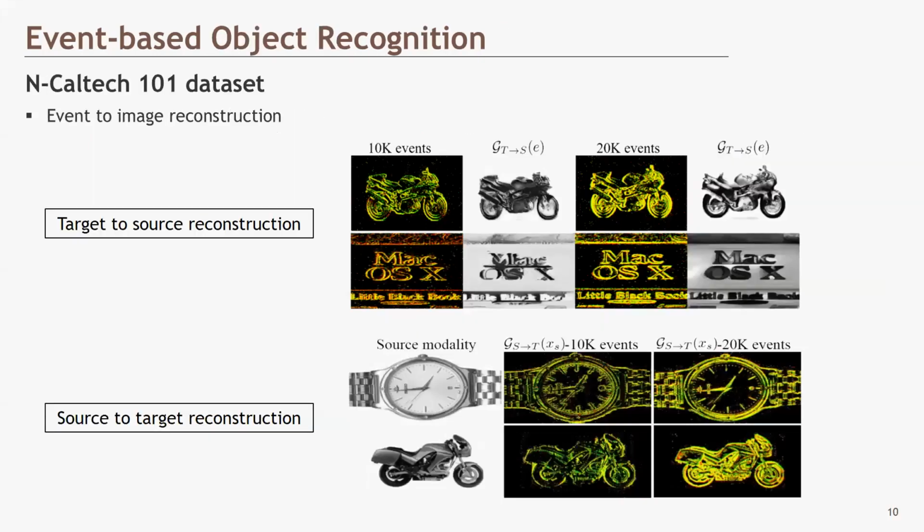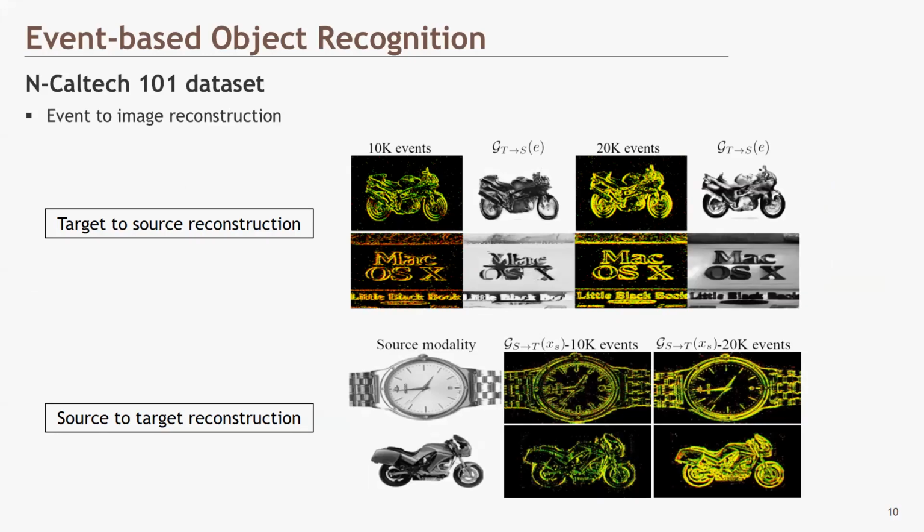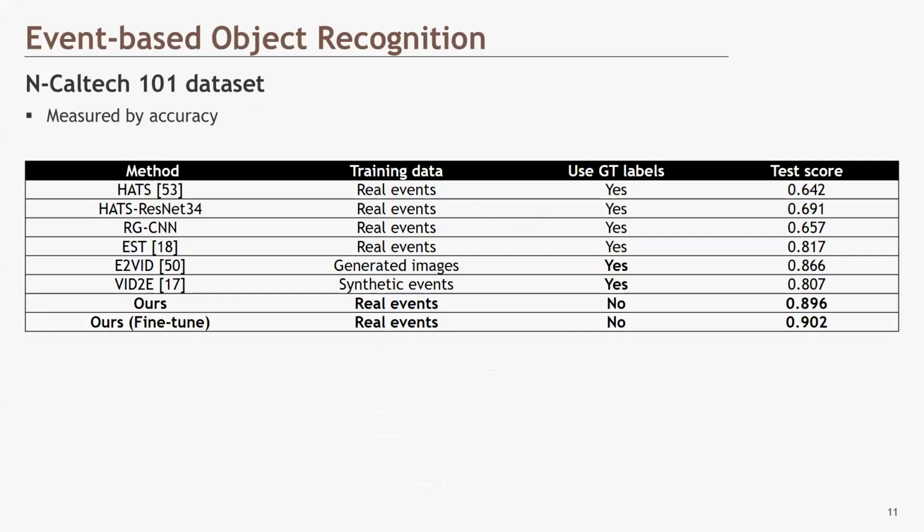We also verify our method on an object recognition task. We use the Caltech dataset as the labeled source modality dataset, and the N-Caltech dataset as the target modality dataset. The top figure shows the result of target to source mapping based on different numbers of stacked events. And the bottom figure shows the source to target mapping based on different numbers of stacked events. Our method shows even better performance than the existing works for object classification.